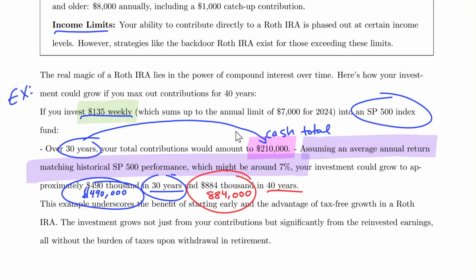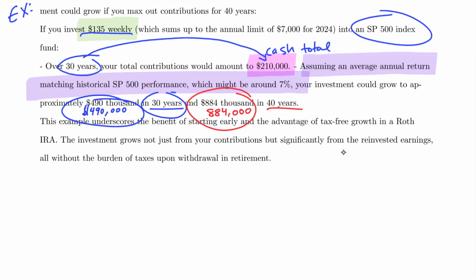So remember, for the 30-year period, we only inputted $210,000 in cash. We would have contributed more for the 40-year period. You can make that calculation on your own if you like, 7,000 times 40. But in both cases, we've gained more than the amount that we put in in interest over time. So all of this growth can now be taken out due to the tax advantage nature of the IRA as tax-free gains. And the reason it grows so significantly is we get interest, our contributions, and reinvested earnings, which allows it to grow through compound interest.